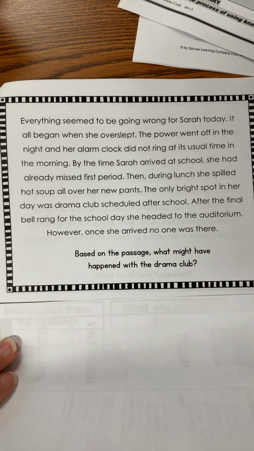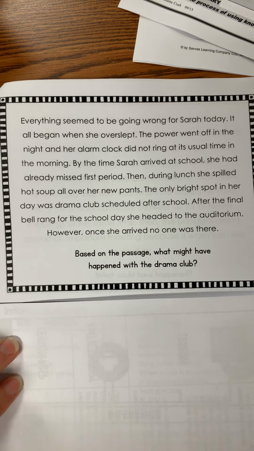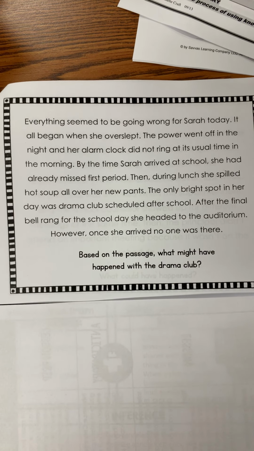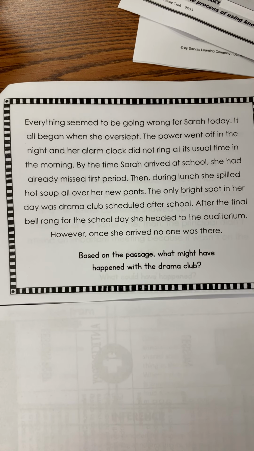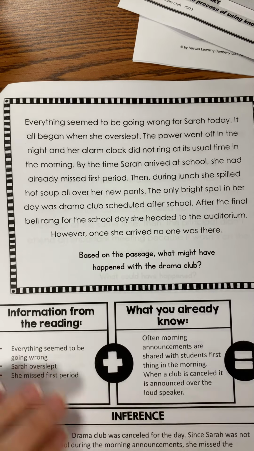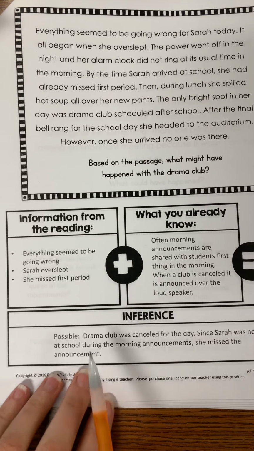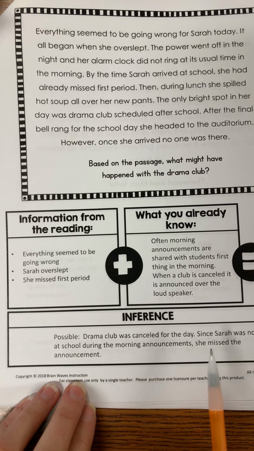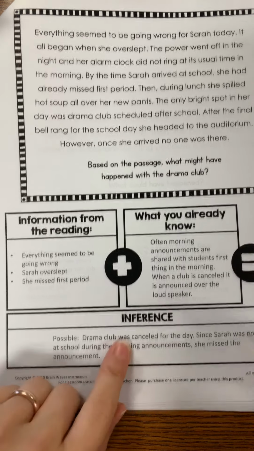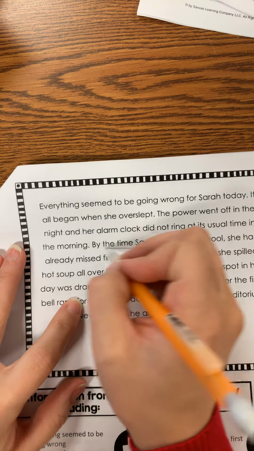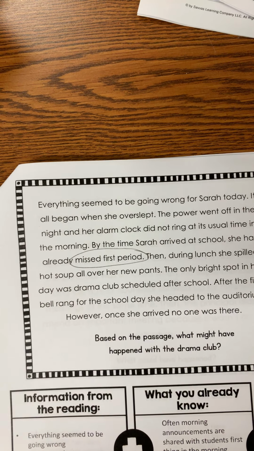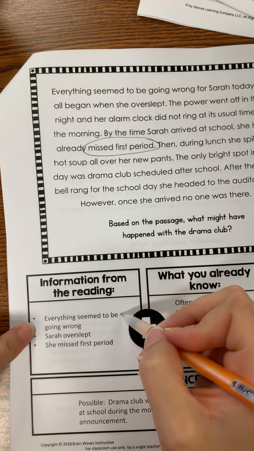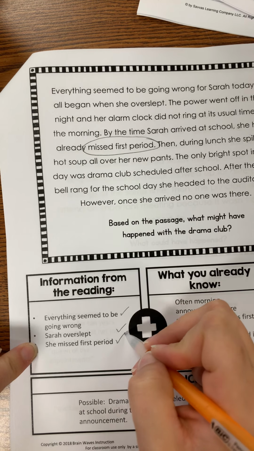Okay, think about that for a second. You could pause it and think about it. If you showed up for something and no one was there, what would you think? Has that ever happened to you before? Let's look at what they've said. So their inference is drama club was canceled for the day. Since Sarah was not at school during the morning announcements, she missed the announcement. That makes sense. It did say up here that she had already missed first period. And when they make announcements, those are usually at the beginning of the day. Here's the information we can use from the reading. Everything was going wrong. She had overslept and she missed first period.